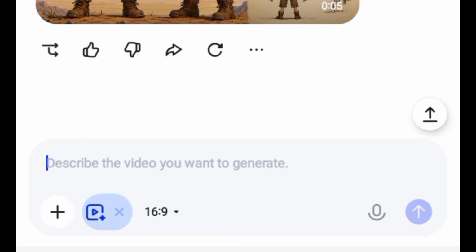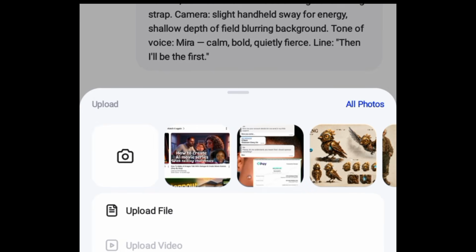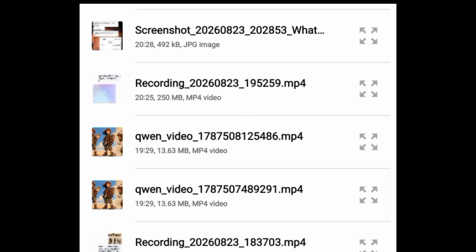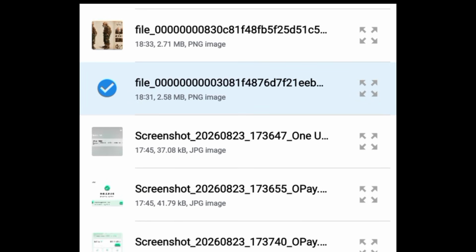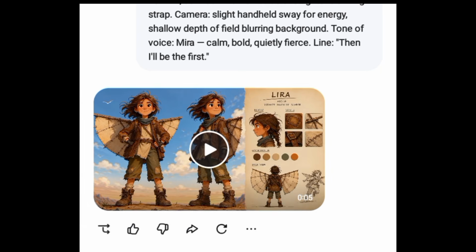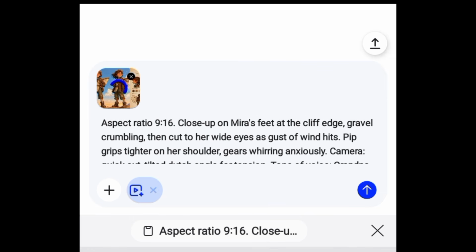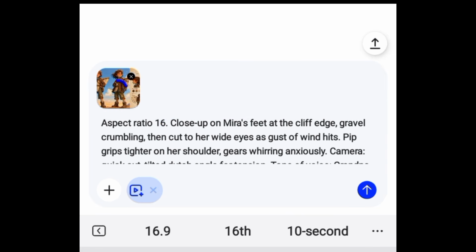I'm back to Quen Studio. So I'm going to come over, remember the process. I'm going to come back here, click on this plus icon, and then come over to upload file so as to bring in the reference image. Okay, so I'm going to click here to upload the reference image. Then I'm going to come over to describe the video you want to generate, to paste in the prompt. Then coming over here, I'm going to use 16:9 aspect ratio.